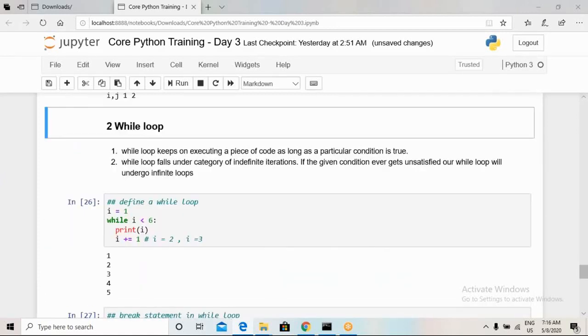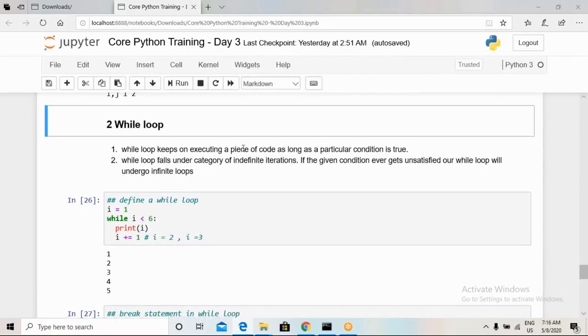Now we will move on to the while loop, the second type of looping in Python. So when to use a while loop? Consider if I wanted to check a condition each and every time and iterate some block of statements, and if that particular condition is not true, I will exit that loop. In such scenarios, we can use a while loop.